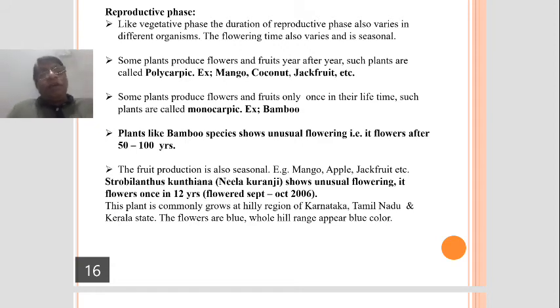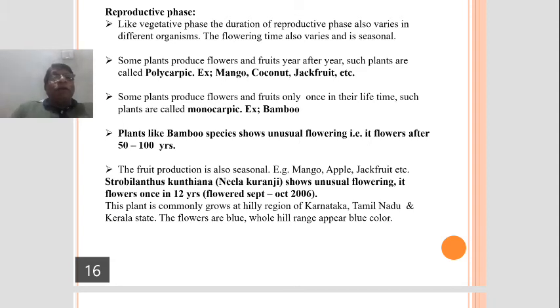See, vegetative phase, many years in this plant. Bamboo produces flowers once in 50 or 100 years. A very important point for NEET or CET examination. See, if we examine carefully in nature, the fruit production is also seasonal. Say, for example, mango season. Now, April and May, June, mango season ಅಂತ ಕರಿತೀವಿ ನಾವು.